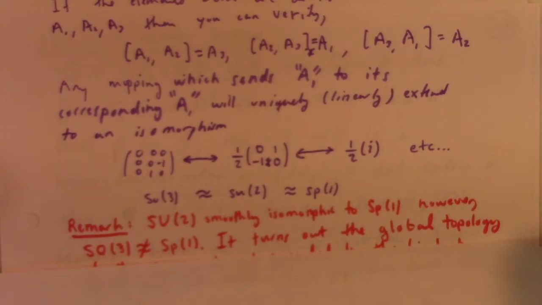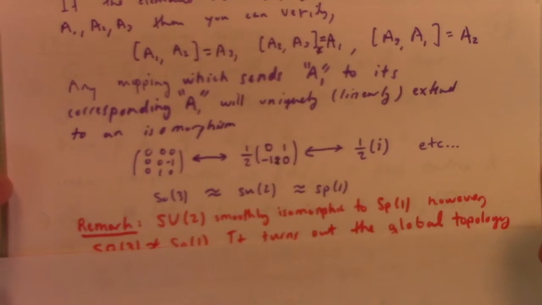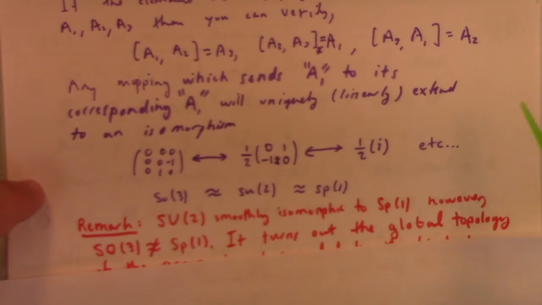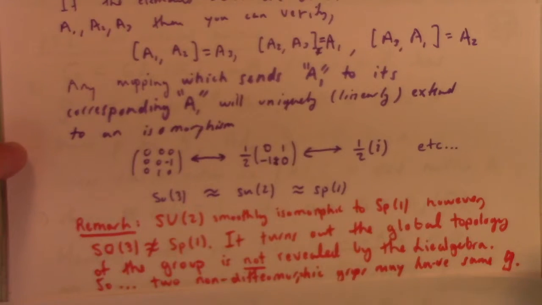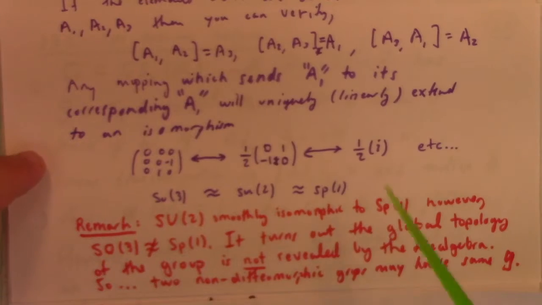So these Lie algebras are isomorphic, but that's not to say, of course, that the corresponding Lie groups are isomorphic. That requires global topological data, which the Lie algebra does not reveal to you. So here's a comment. The special unitary group of order 2 is smoothly isomorphic to SP1, the symplectic group of order 1. However, SO3 is not isomorphic to SP1 because the global topology of the group is not revealed by the Lie algebra. So two non-diffeomorphic groups may have the same Lie algebra.